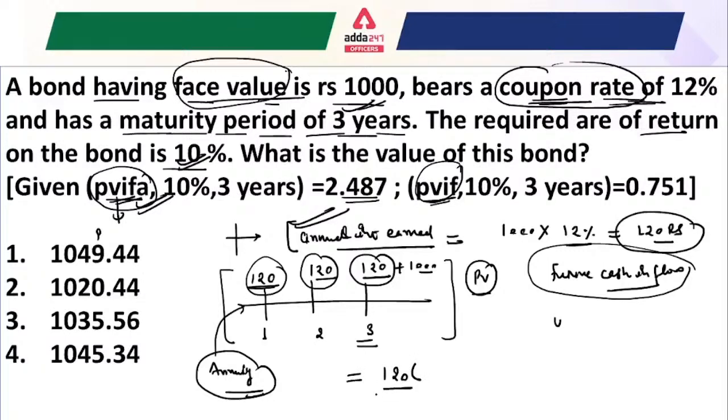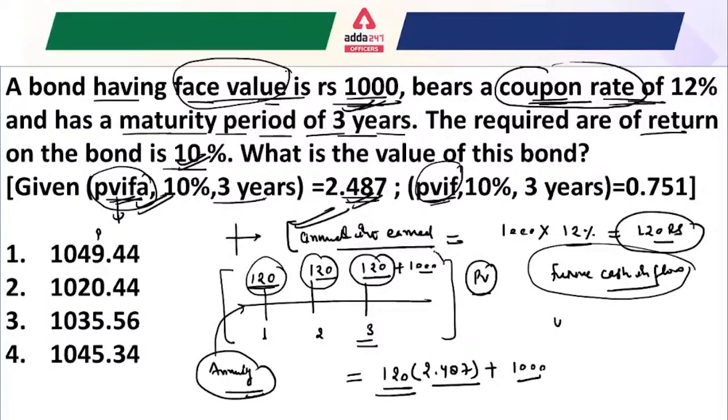and you will get 120 rupees in the 3 years. That means for the 3 years the value is already given, 2.487. So just multiply with this, plus now we know that the face value of the bond is 1000 rupees,